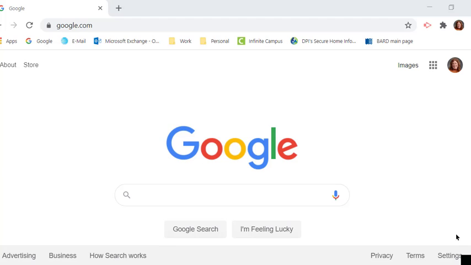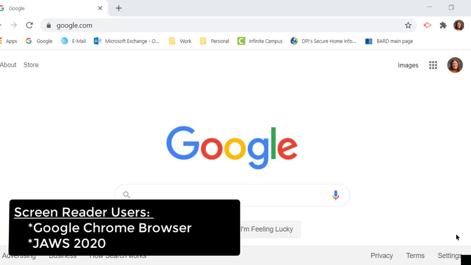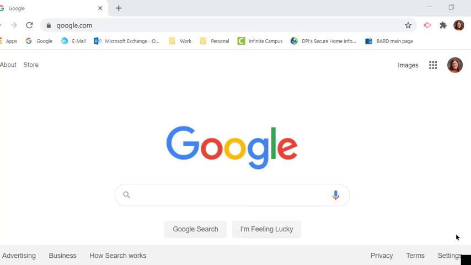So the first thing you need to know is if you are a screen reader user, you're going to be on the Google main page and you're going to be using the Chrome browser and JAWS 2020. If you're not a screen reader user, that's okay because we're just going to talk through the screen reader user functions and we're going to use the mouse kind of at the same time.